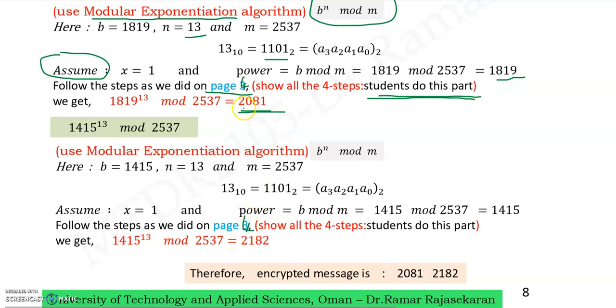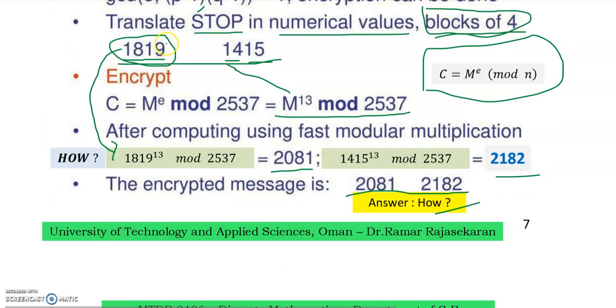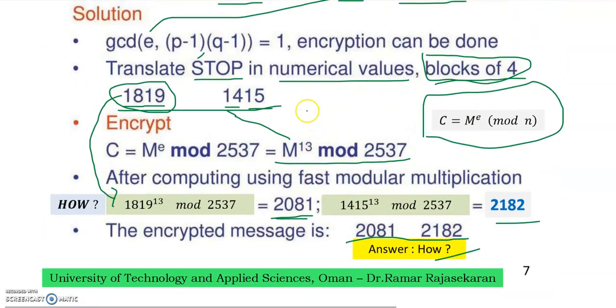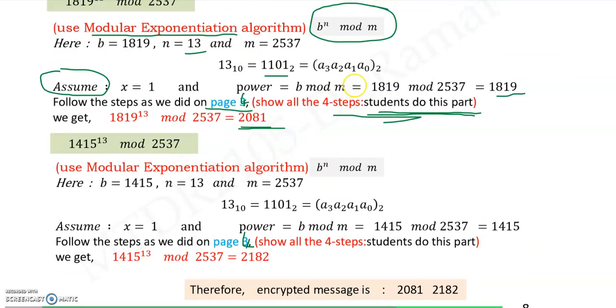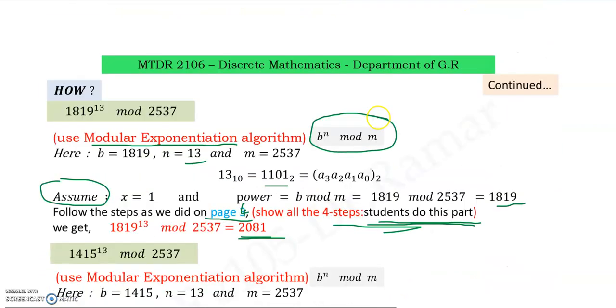Similarly you have to do the other part, because I have completed the first block: 1819 power 13 modulo 2537 is 2081. You have to apply modular exponentiation and show the 4 steps. Similarly, take the second block 1415 and apply the ciphertext rule, so that you will get this answer. But how to get it?